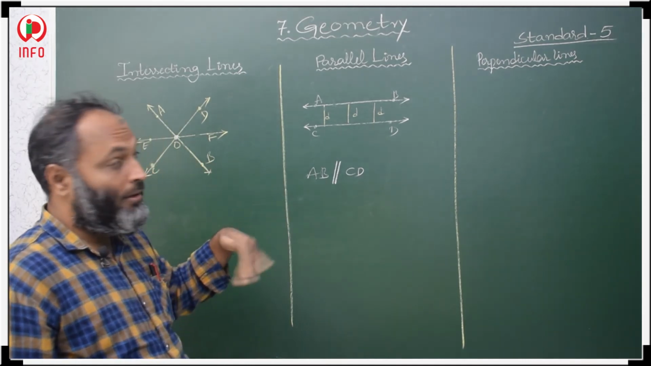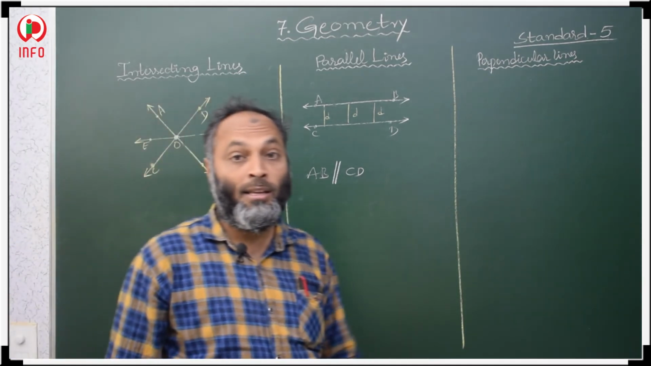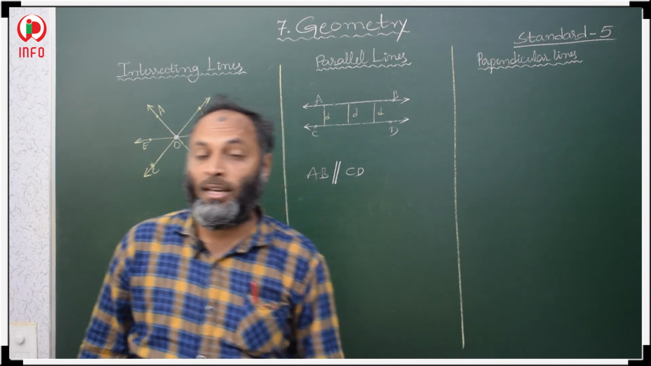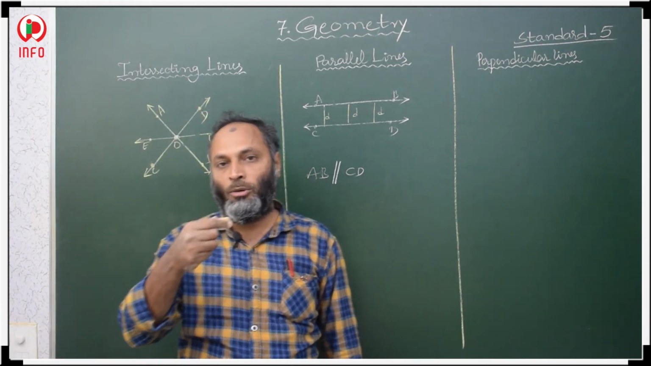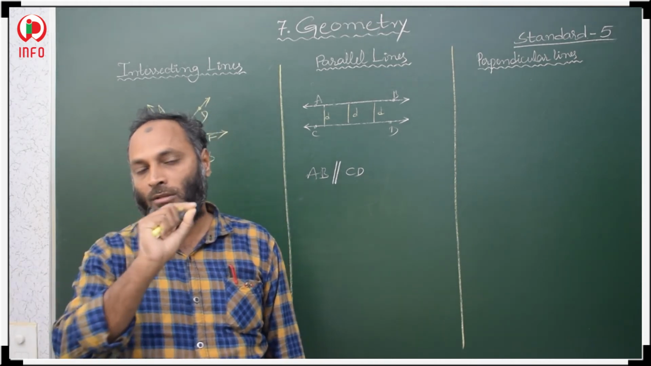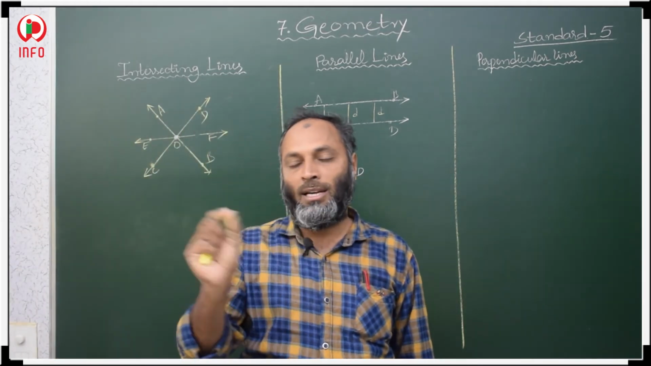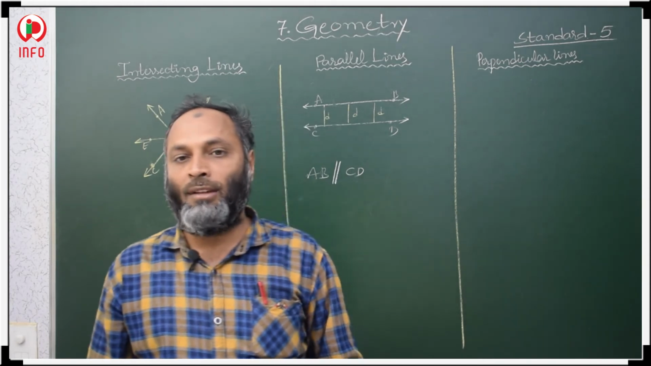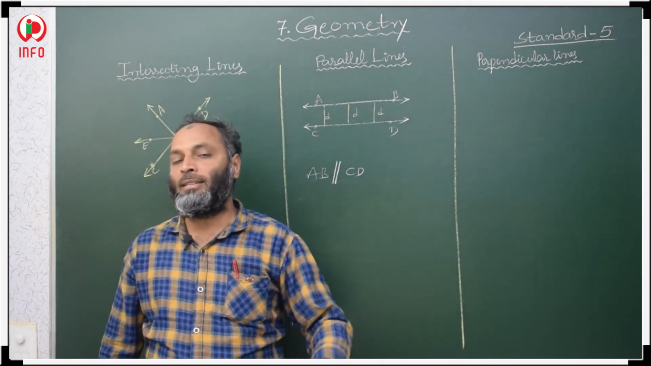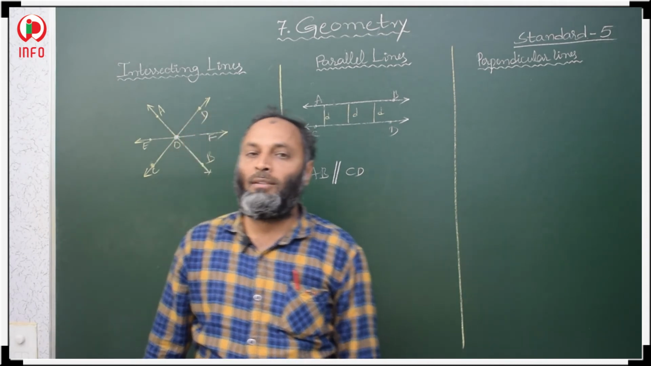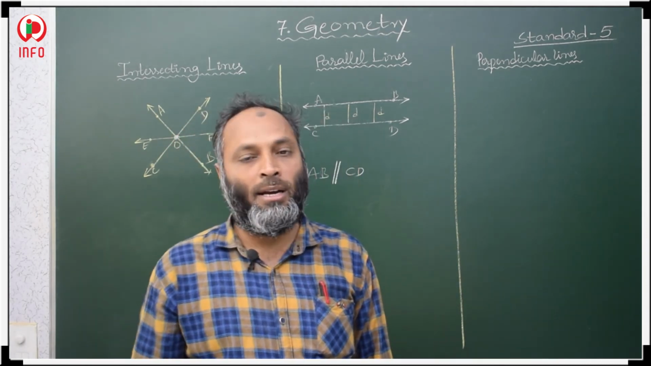Now, examples for parallel lines. So, what are the examples? Examples in daily life. The lines in your ruled notebook, rules were there, no? All those lines are parallel. So, they never meet. And another example, railway track. Railway track is an example for parallel lines.